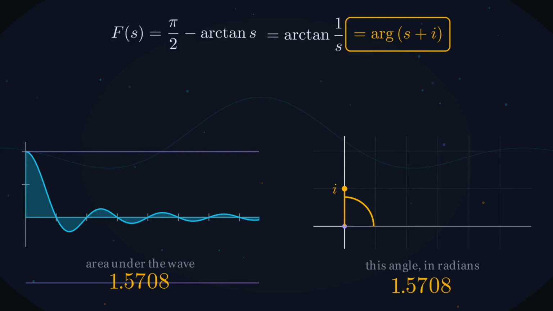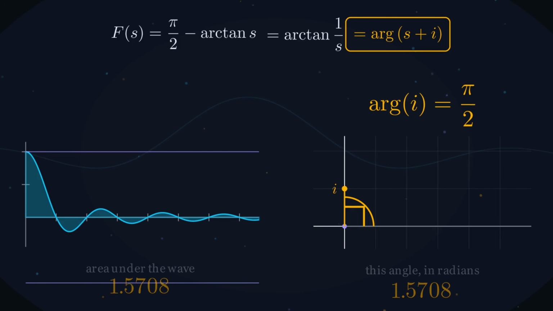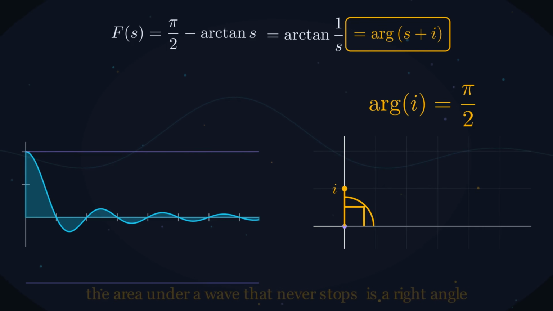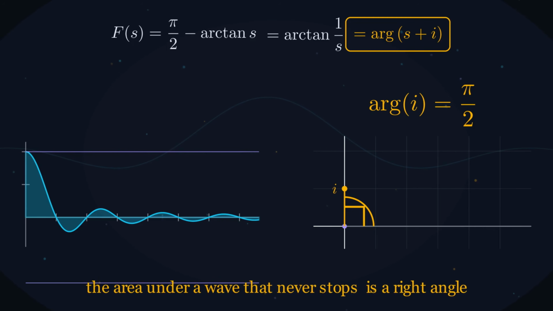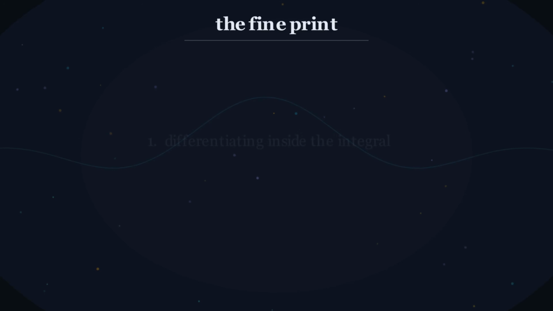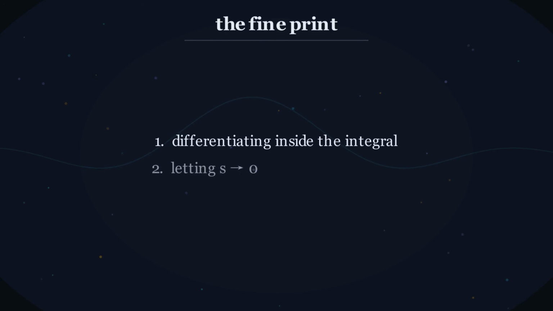It points at i. A right angle. The area under a wave that never stops is a right angle. That is what pi over 2 was doing here the whole time. Two steps in that proof deserve to be looked at, and I'd rather tell you than have you find them.